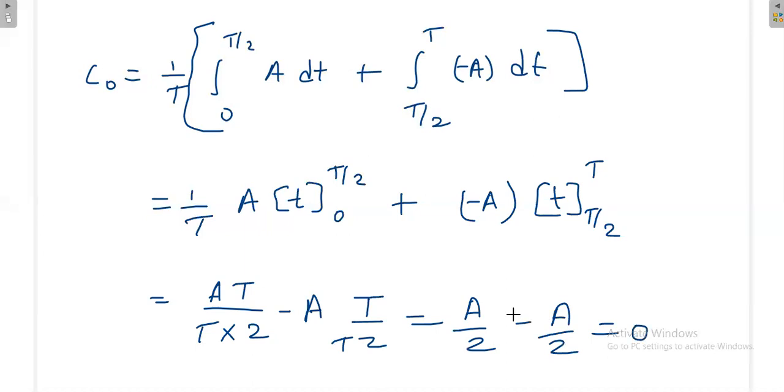We are getting an average value of 0 for this question, but for other examples it may not be 0. That's why you should know the procedure for how to calculate C naught.